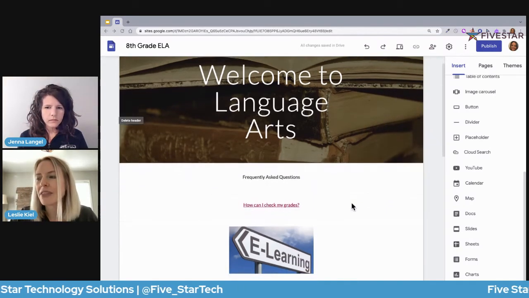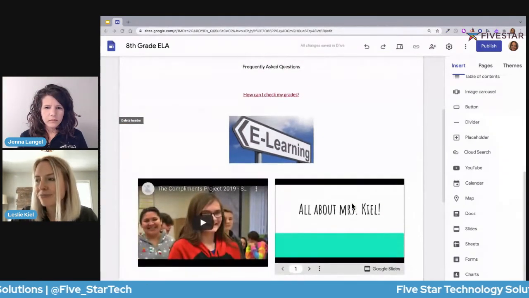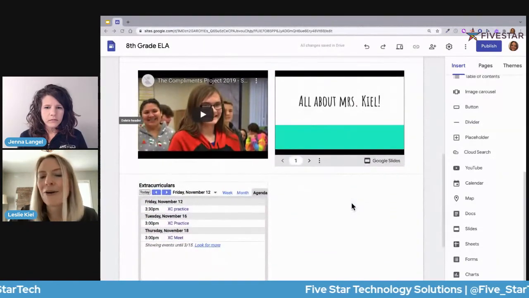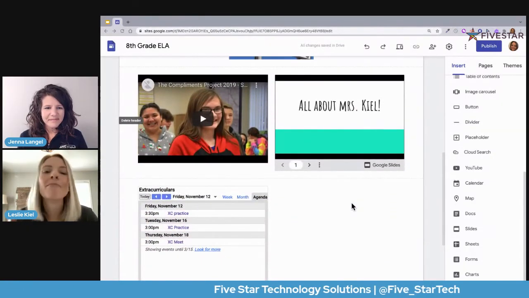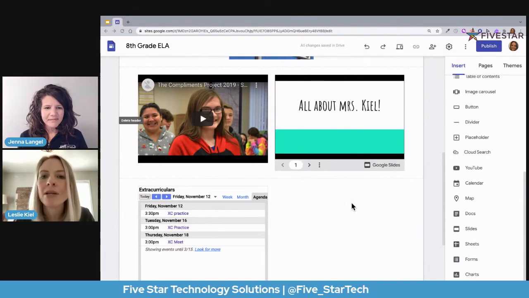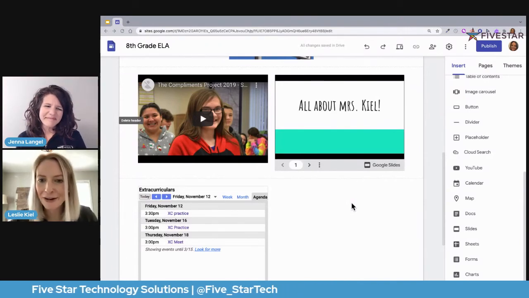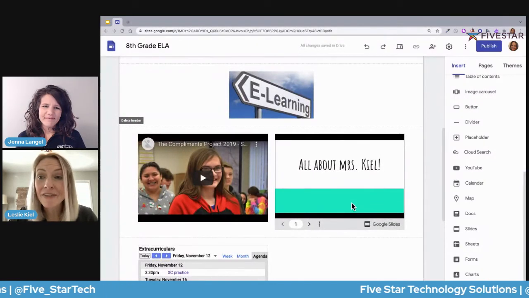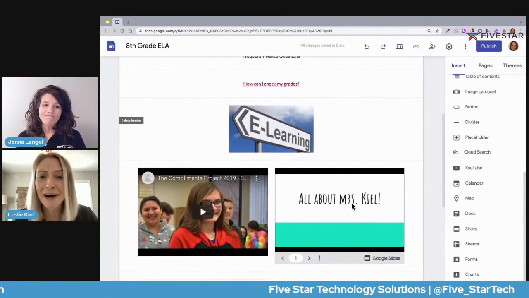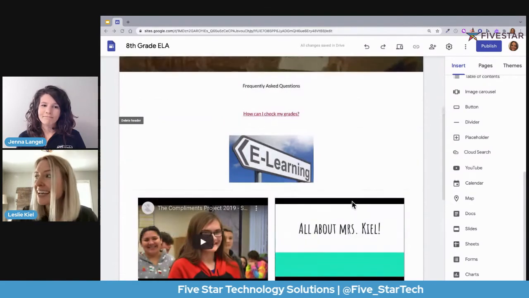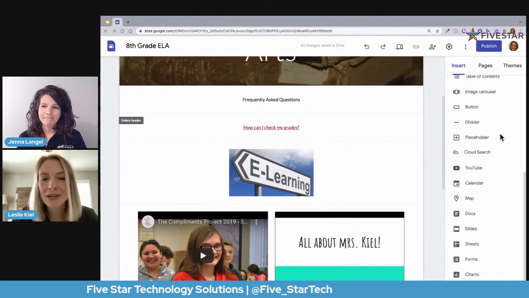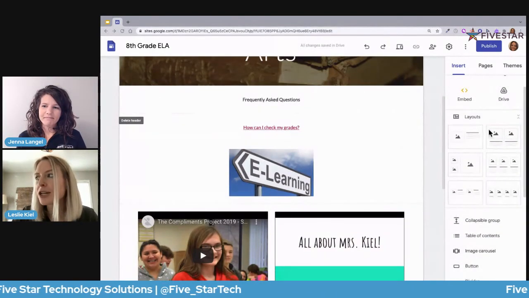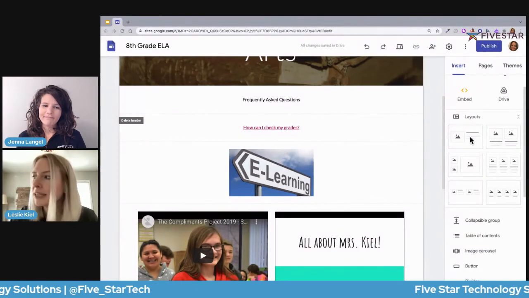So right now we've got this one page, and I'll say that my eye for design is maybe not as strong as some others. So if that's you too, if you're like, oh, I could never pick out where each thing needs to be, know that in this menu on the right-hand side, you actually can choose these pre-made layouts.